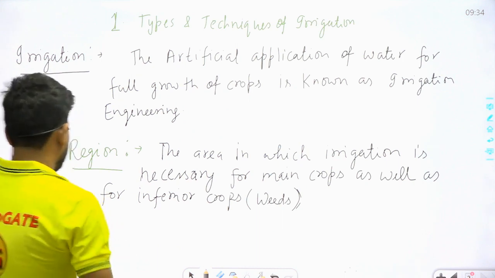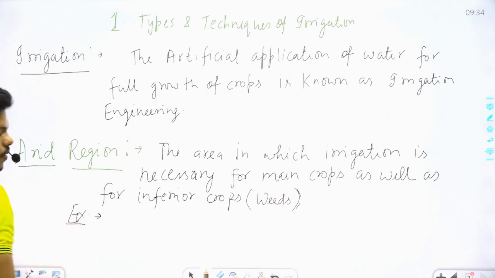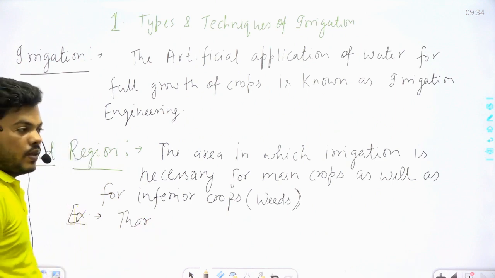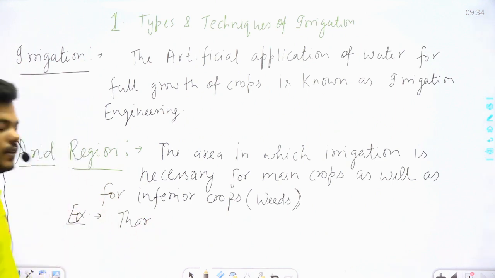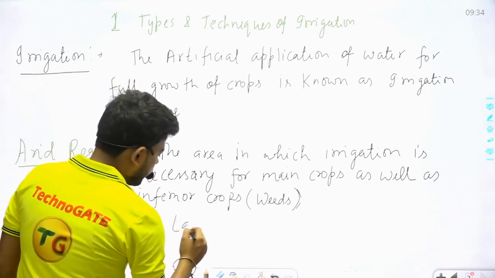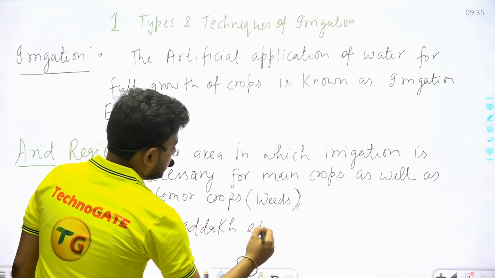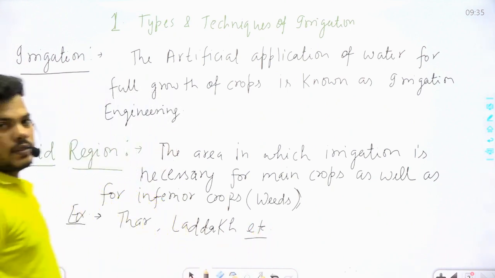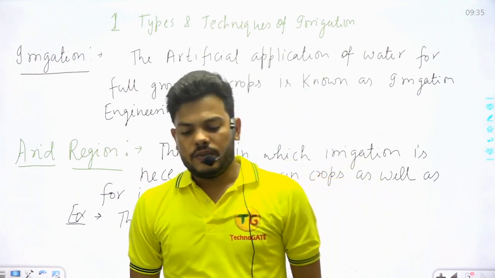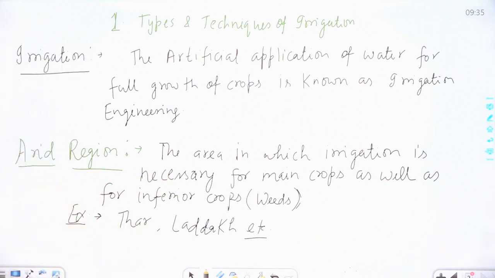For example, where does this region occur? Examples we can say Thar. We know about Thar in Rajasthan. This area comes under the arid region. Or we can say Ladakh, this area also comes under the arid region. Simple. Next point is, what is the semi-arid region? Please note down, what is the semi-arid region?